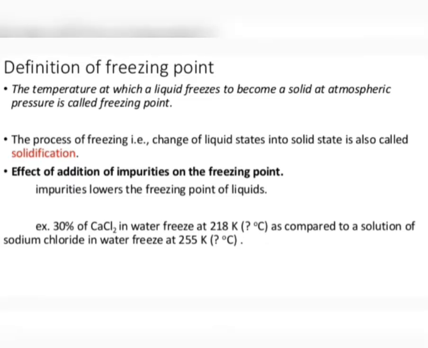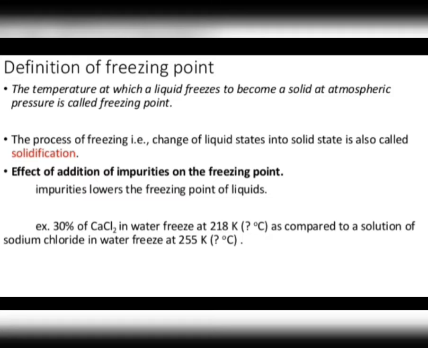It becomes ice. And this is actually the reverse of melting. In melting, you know that a solid gets converted into liquid. Here the liquid gets converted into solid, and the freezing point is the temperature at which a liquid freezes, at which a liquid forms a solid at atmospheric pressure. And the freezing point of a liquid is the same as the melting point of the solid. Say the melting point of ice is 0 degrees Celsius, right? So the freezing point of water will also be 0 degrees Celsius. So a change of state occurs during freezing.